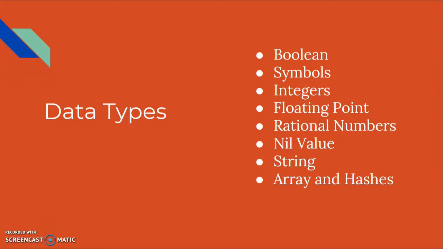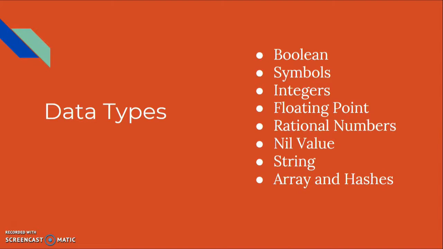Data types are Boolean, symbols, integers, floating point, rational numbers, nil values, string, array, and hashes. Boolean is where you either get a true or false statement. Every number that is not zero represents true, and false is represented by zero. False is the default value. You may be familiar with this as in C++, false is zero, and everything else is true.